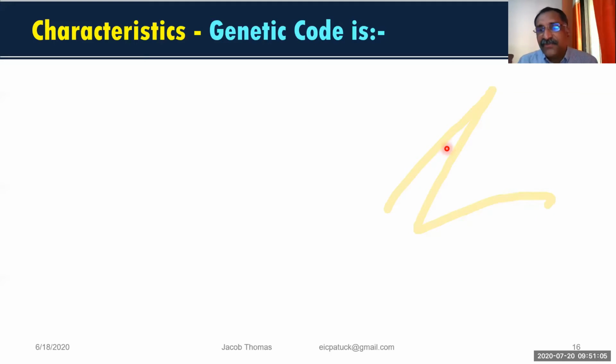So these 64 codons we are writing as a library, and this collection of codons we can say is the genetic code.